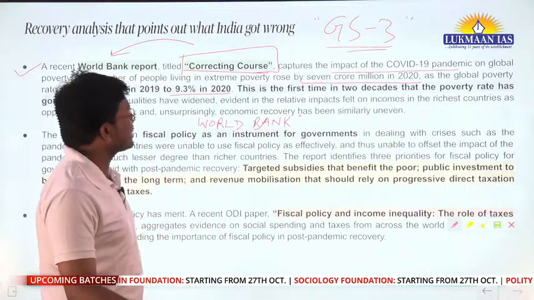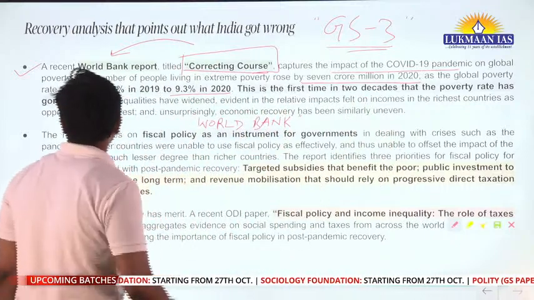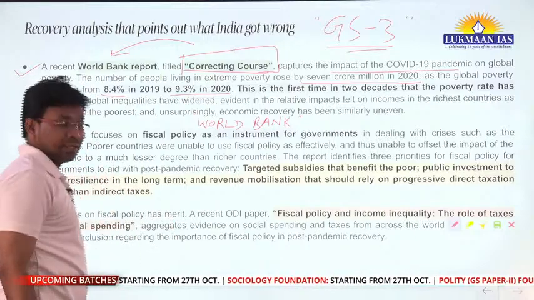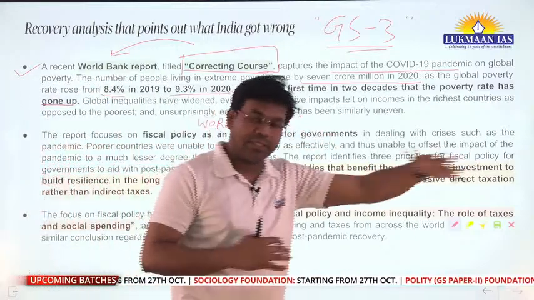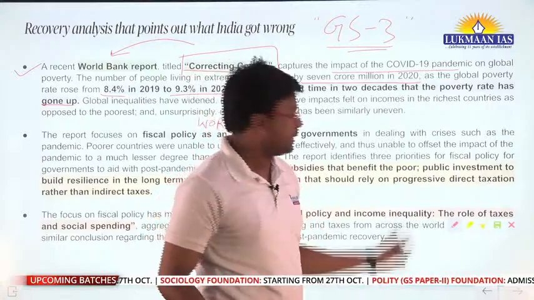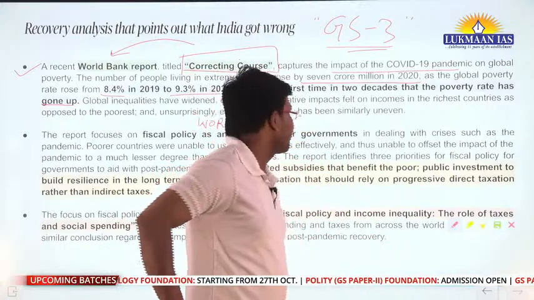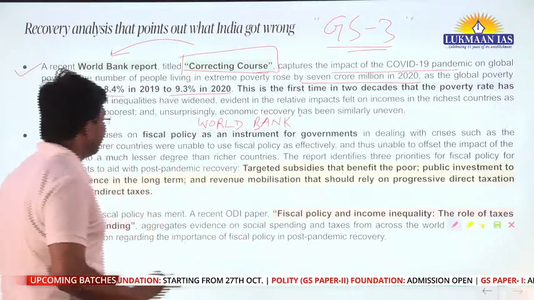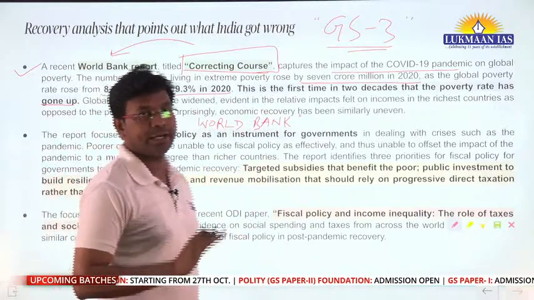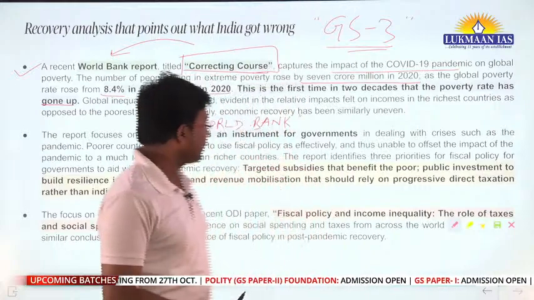And this is the first time in 2 decades that the poverty rate has gone up. It means that within a span of 20 years, this was the time that the poverty rate has gone up. And different countries have adopted different measures to recover from this particular phase.